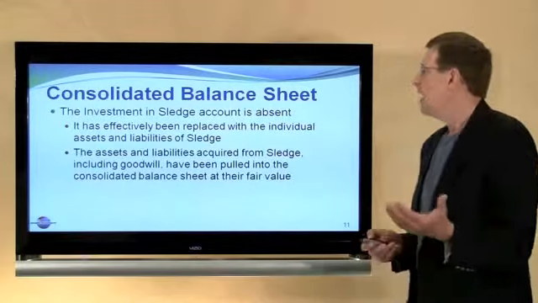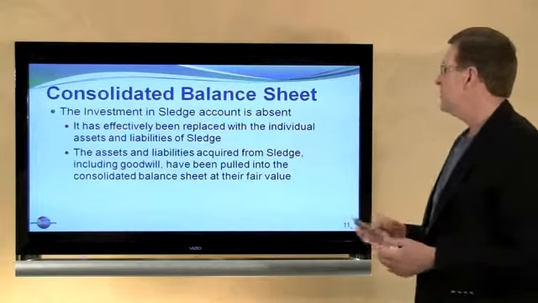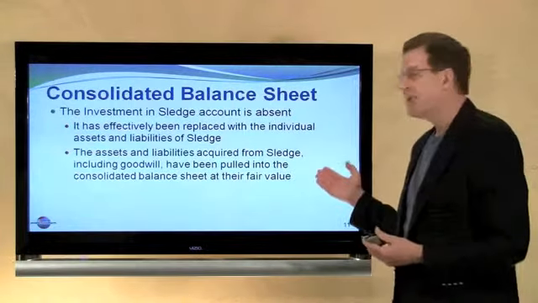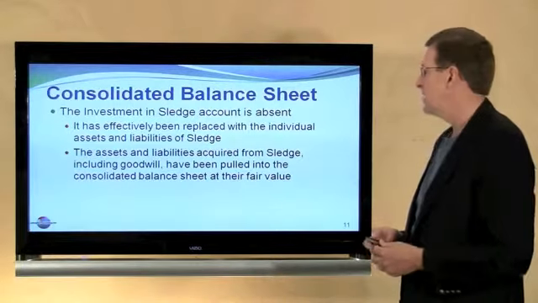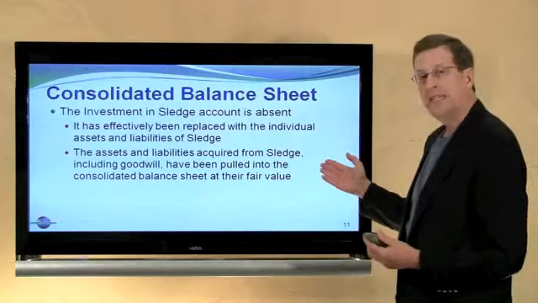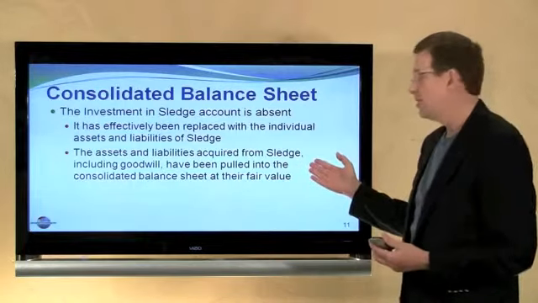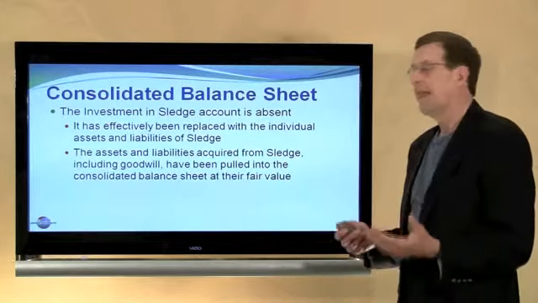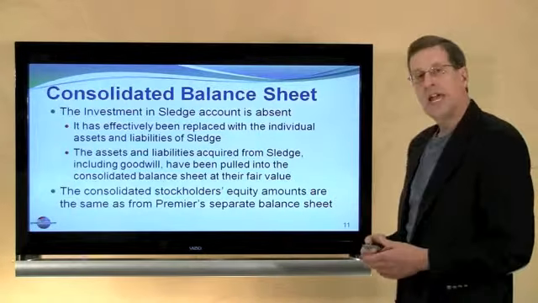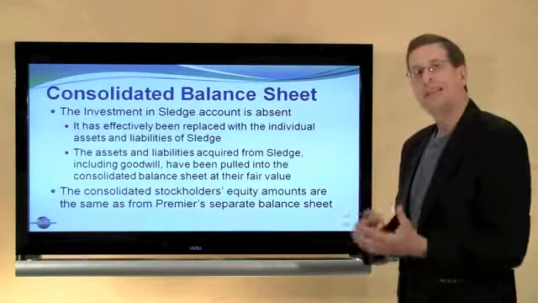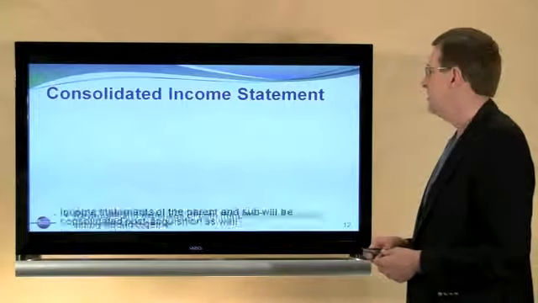So, the consolidated balance sheet reflects that the investment in Sledge account is absent from the consolidated balance sheet. It was effectively replaced with the assets and liabilities of the subsidiary. The assets and liabilities acquired from Sledge, including its goodwill, have been pulled into the consolidated balance sheet at their fair value. The consolidated stockholders' equity matches that of the parent. That implicitly incorporated its investment activity.